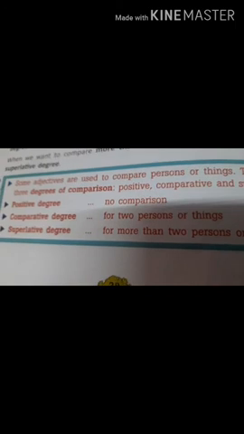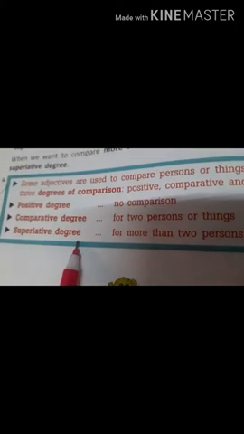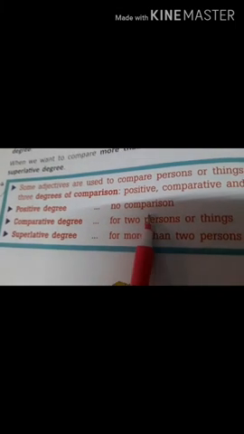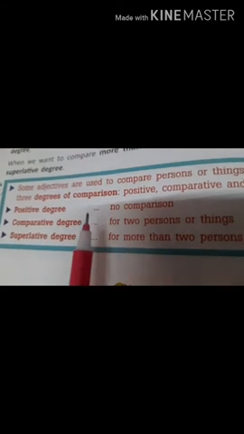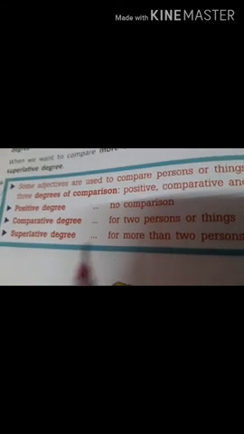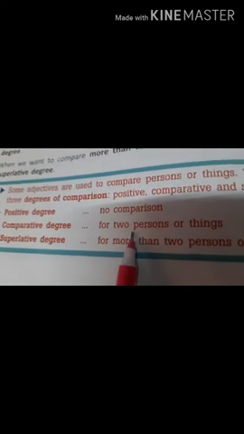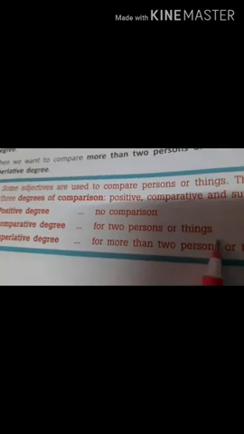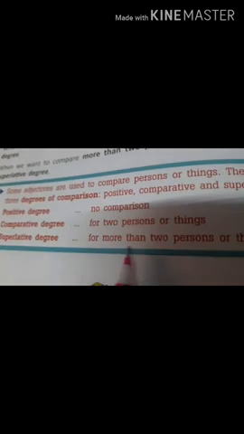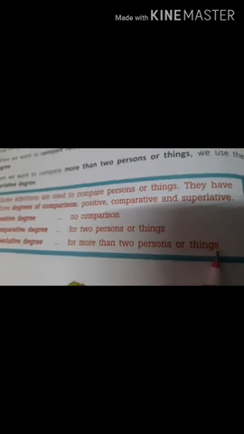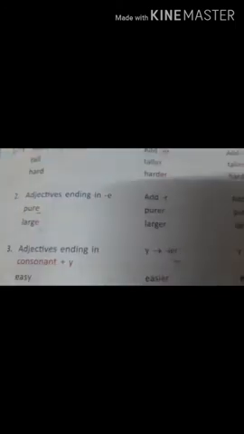Okay. To brief you, there are 3 degrees of comparison. Positive degree, where we don't compare anybody, we are just talking about the person's or the thing's quality. Comparative is when we compare 2 persons or things. And superlative degree is when we compare more than 2 people or things. So here is a table.